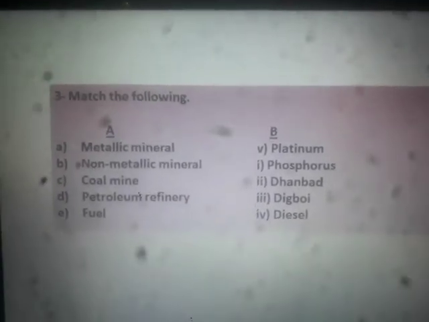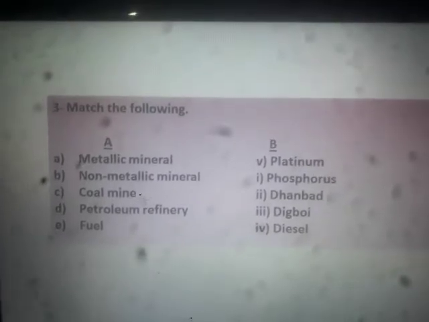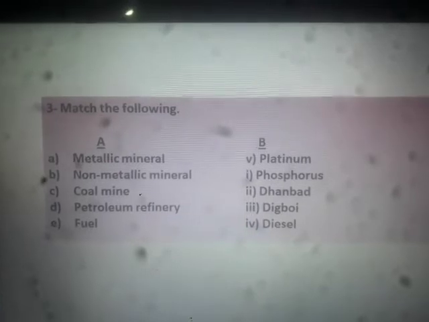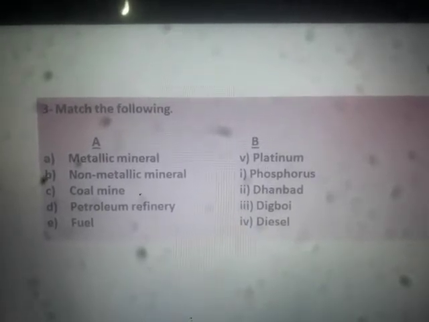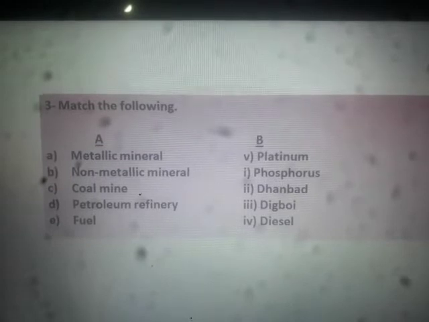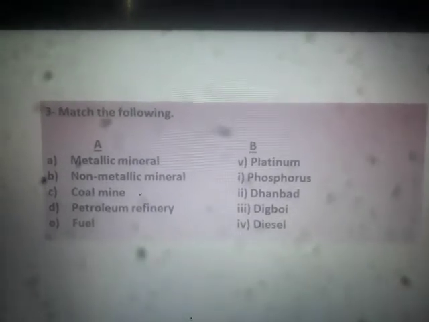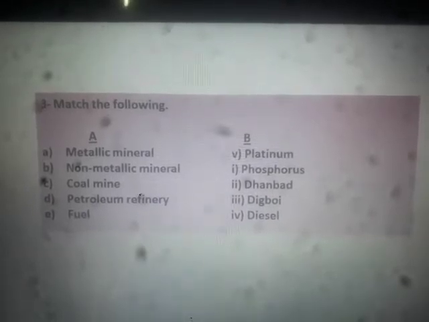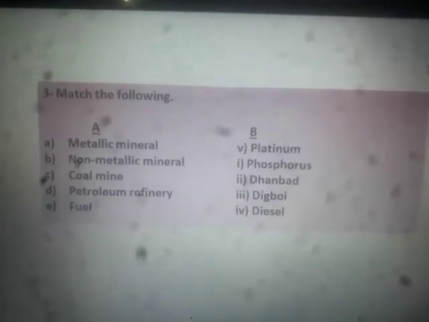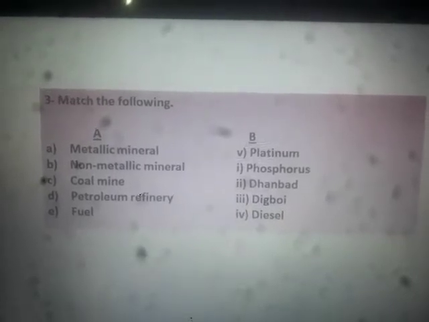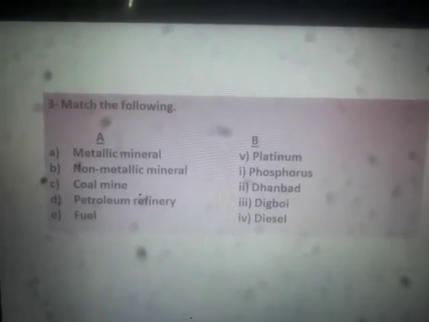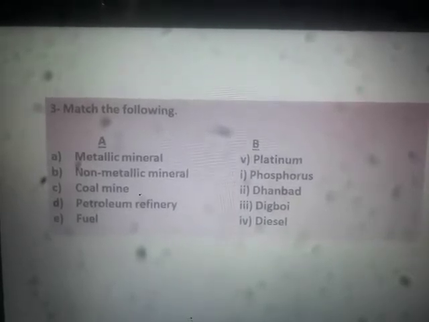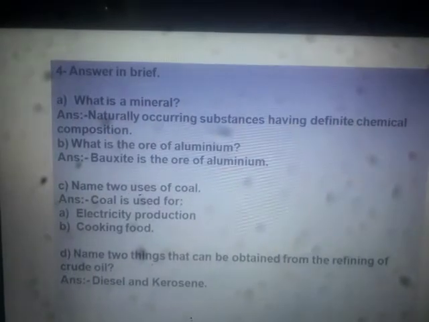Coal mines, where is a coal mine located? It is in Dhanbad. So the coal mine is located in Dhanbad. Petroleum refinery is in Digboi, Assam. The fuel that is used is diesel. So these are the match the following items in which we need to match correctly. I have already matched the names which are written beside these. They are the correct matches.